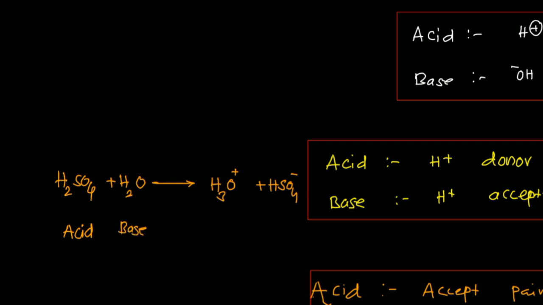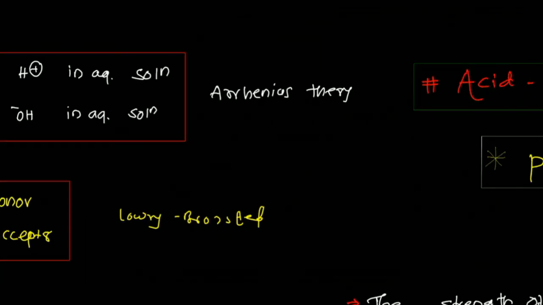So these are the acid and base. Now H2SO4 loses the proton, so it becomes a conjugate base. A conjugate base is a compound with one less proton than H2SO4, for example. And H3O plus has an excess proton compared with simply water, so it is the conjugate acid. These are some concepts of acids and bases.